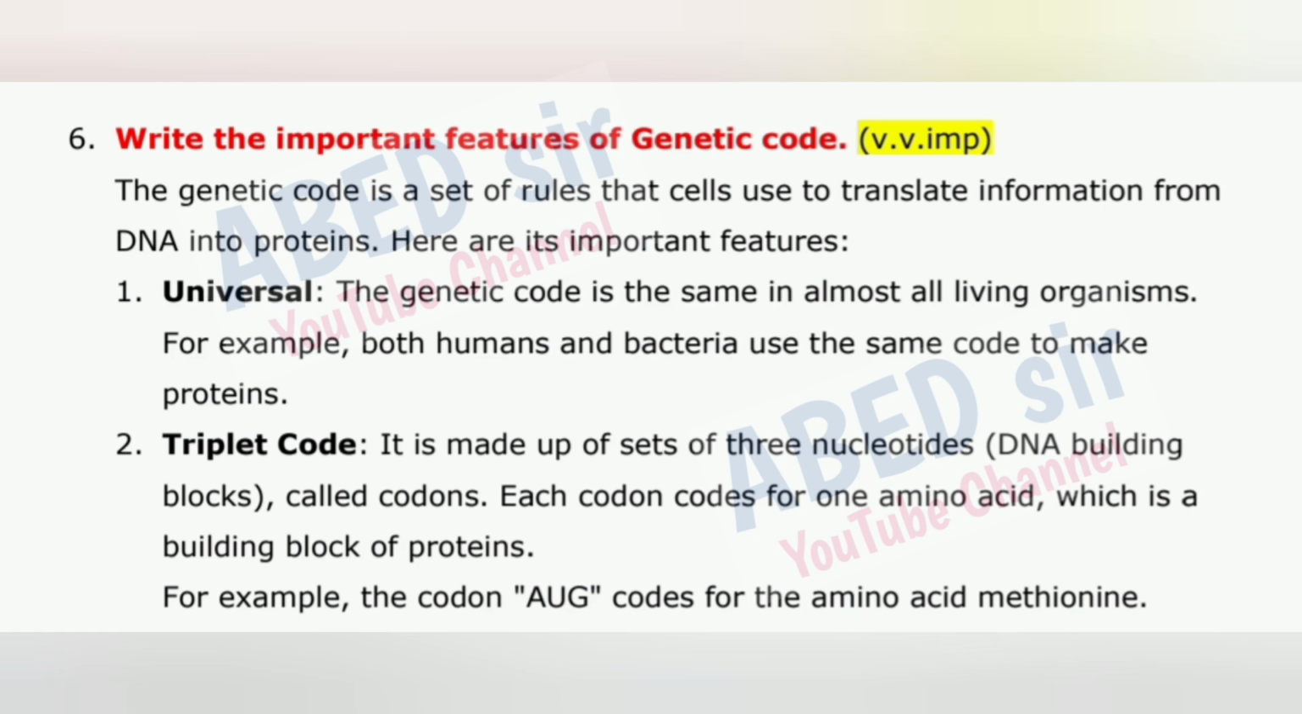The genetic code is the same in almost all living organisms. For example, both humans and bacteria use the same code to make proteins. 2. Triplet code. It is made up of sets of 3 nucleotides, DNA building blocks, called codons. Each codon codes for one amino acid, which is a building block of proteins. For example, the codon AUG codes for the amino acid methionine.